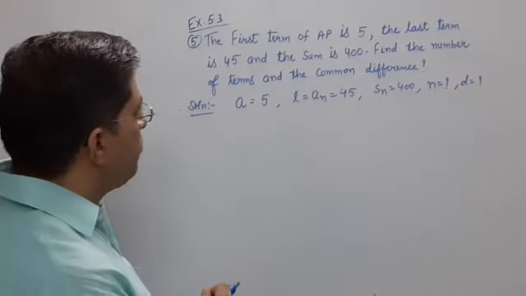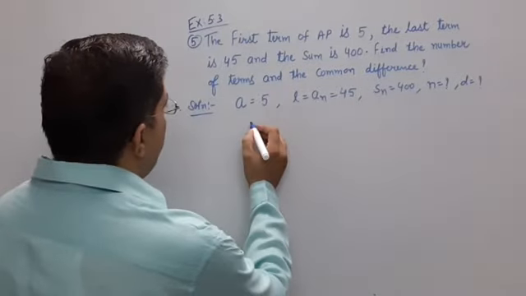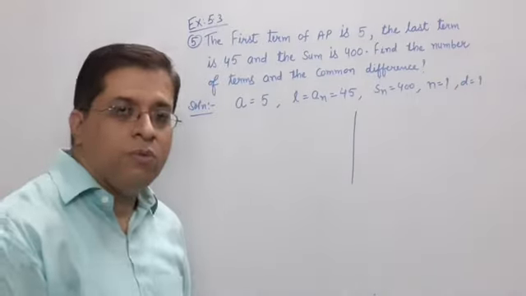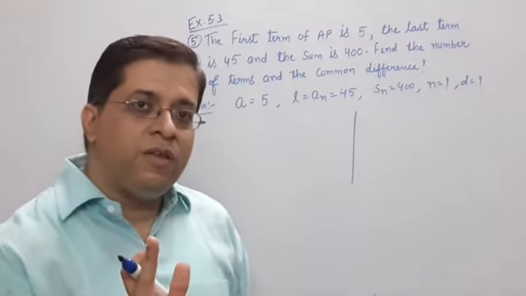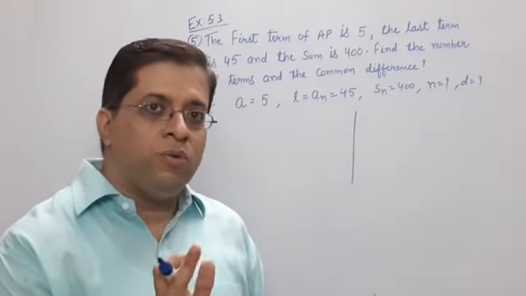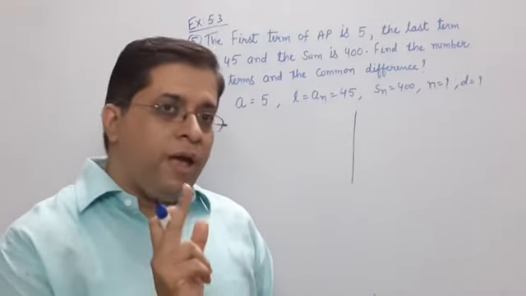Now see, Sn is 400. What is the formula of Sn when the last term is given to you? Sn equal to n upon 2 in bracket,